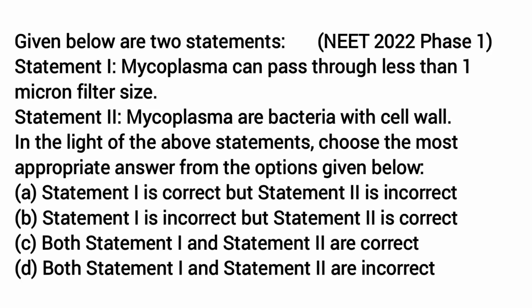So first we'll analyze statements 1 and 2. Statement 1 says mycoplasma can pass through less than 1 micron filter size. Yeah, it's obvious. As you all know, mycoplasma are the smallest cells and measure about 0.3 micrometer in length. So they can easily pass through a filter size of 1 micron. So statement 1 is correct. We'll move on to statement 2.